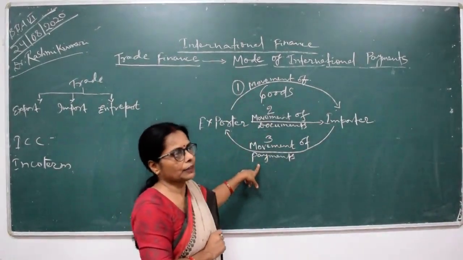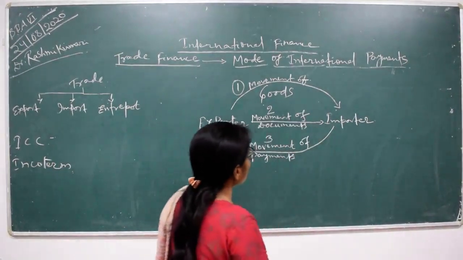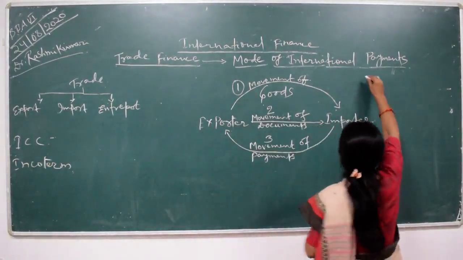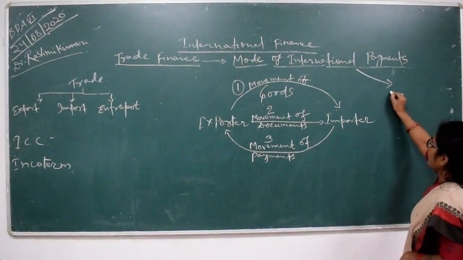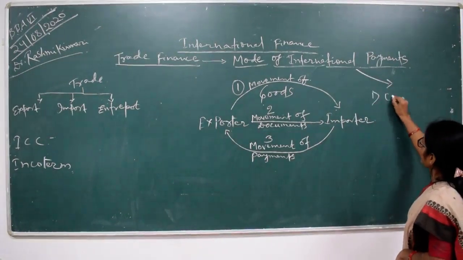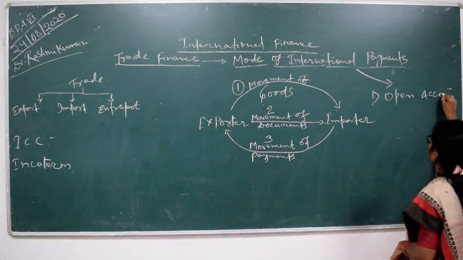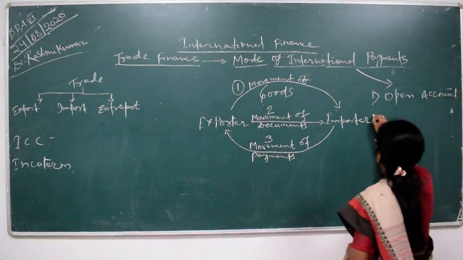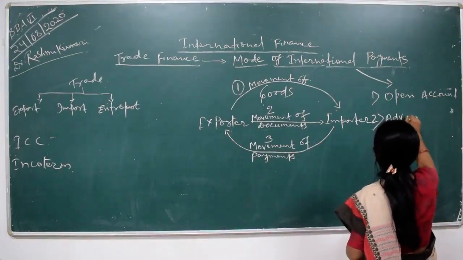Okay, and in international payment there are basically 4 types of payment mechanism. This international payment is of 4 types. First one is the open account. Second is the advance payment.